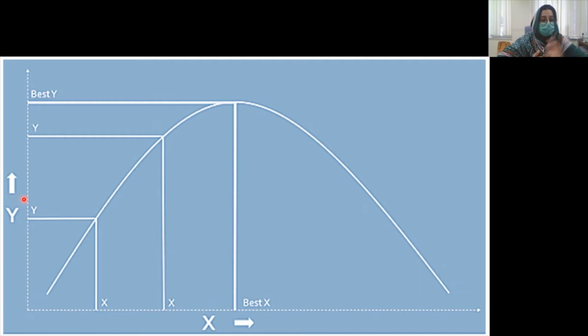So in order to solve this problem, we start by taking a particular value of x and compute y against it. Then we take another value of x and compute y against it. We keep on repeating this process until we reach a value of x which gives us the highest value of y as compared to all other values of x. That value of x will be the best optimal solution because there does not exist any other value of x which gives us a larger y than this particular best x.